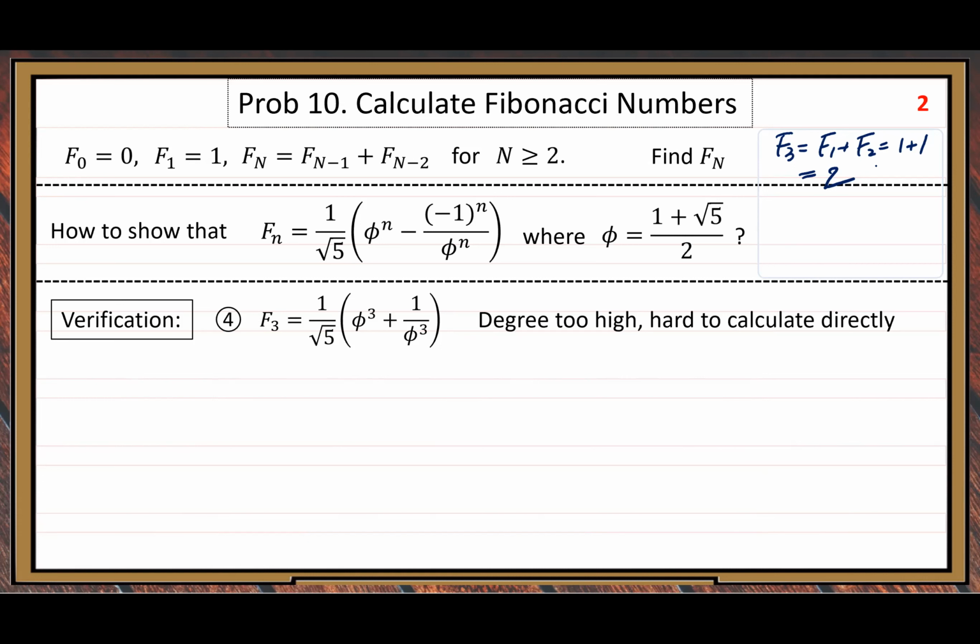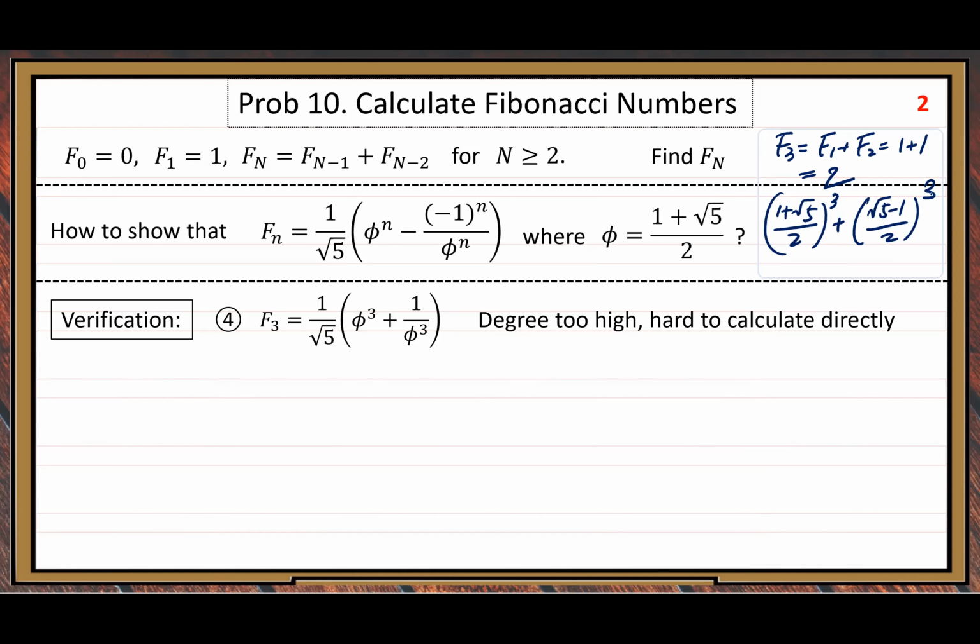More specifically, that is 1 plus root 5 over 2, cubed, plus, because -1 cubed is also -1, negative times negative is positive, root 5 minus 1 over 2, cubed.